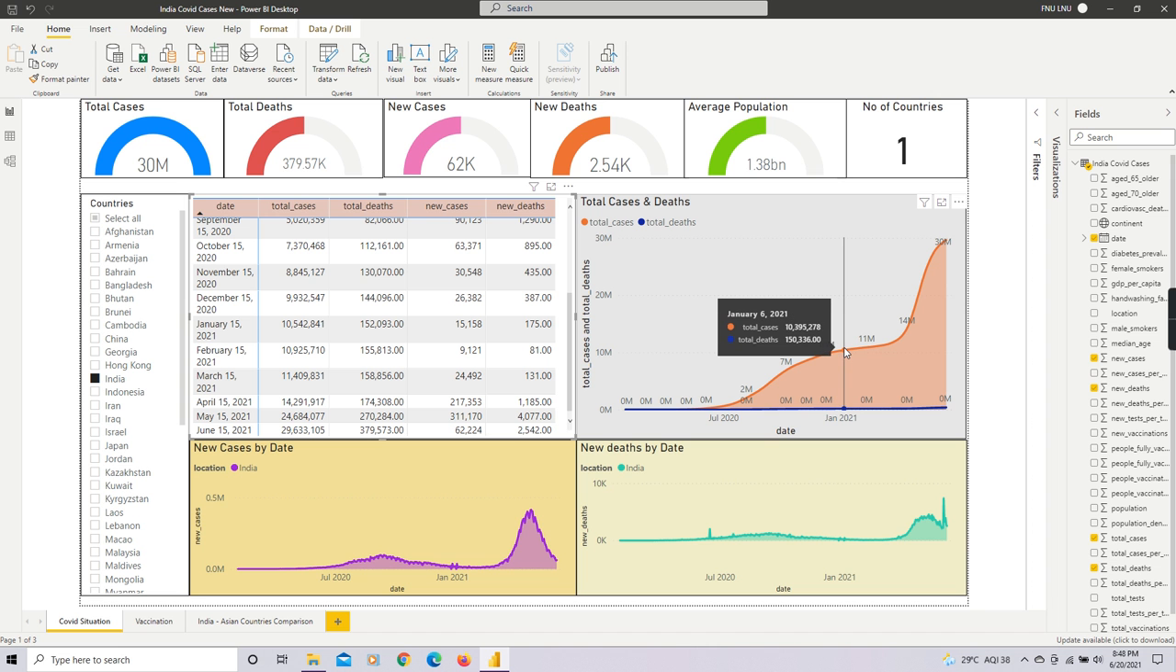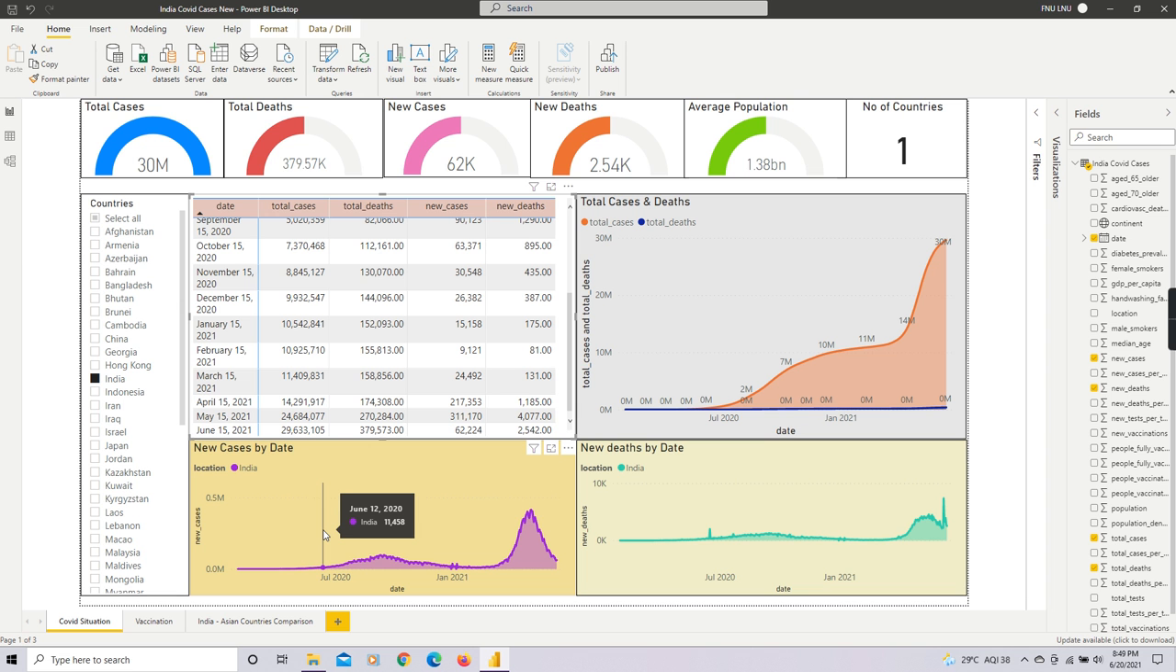We can see from January, March, and from March the total cases and the total deaths were sharply increasing, and on 15th of June the total cases registered, as I mentioned, were 2 crore 97 lakhs, and the total deaths were approximately 3 lakh 80,000. So we can see that it was sharply increasing from the month of May till June.